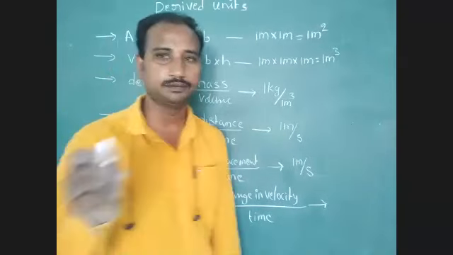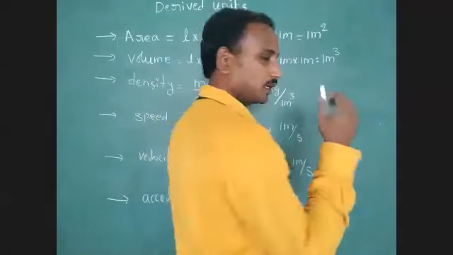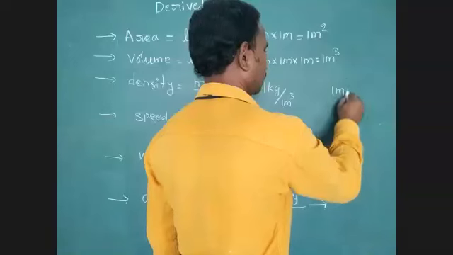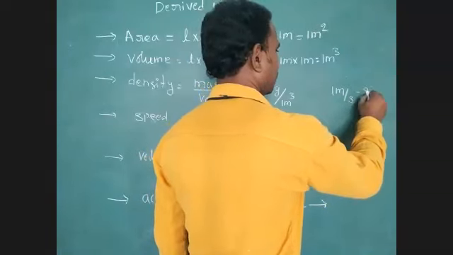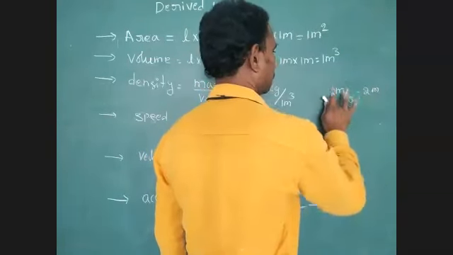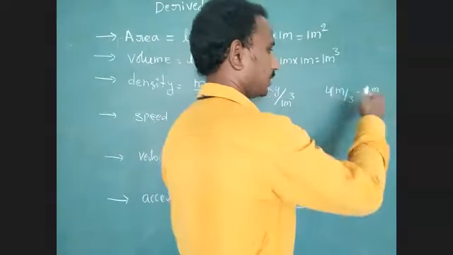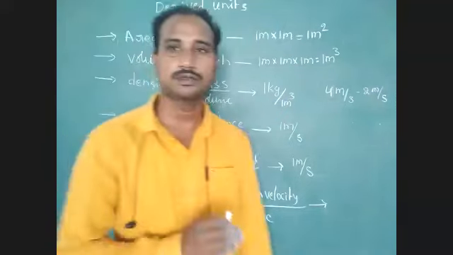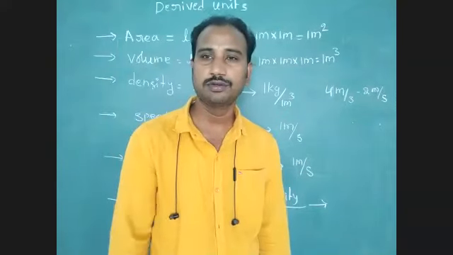For example, I can give you an addition and subtraction condition. 4 meter per second minus 2 meter per second. How much? 4 minus 2 equals 2.